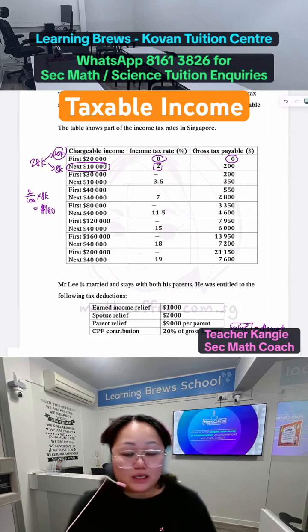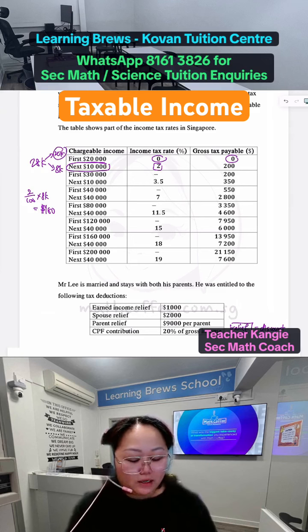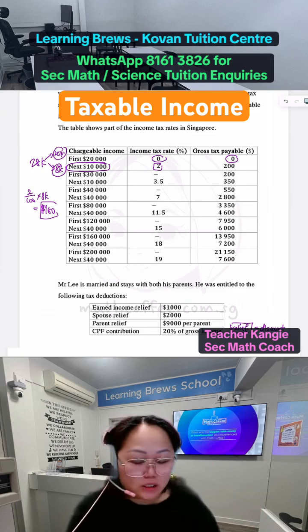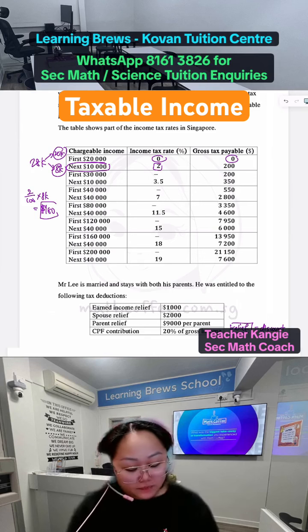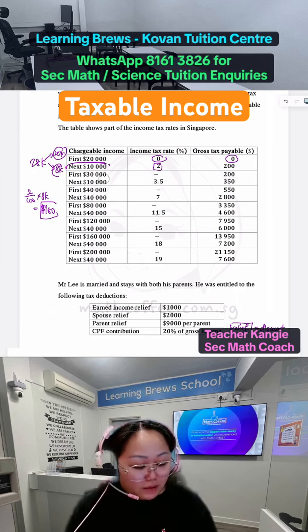So you say, oh, the first 20K there's no need to charge, no need to tax you, but then the 8K is taxable, which is at 2%. So it means that for the whole year, you only pay $160 income tax. Okay? Then how about the next one? What does the next one mean?